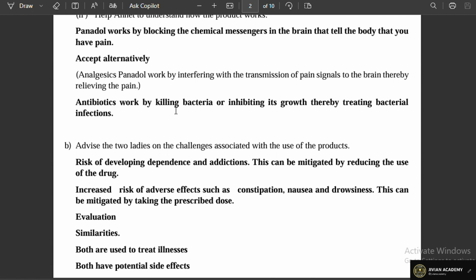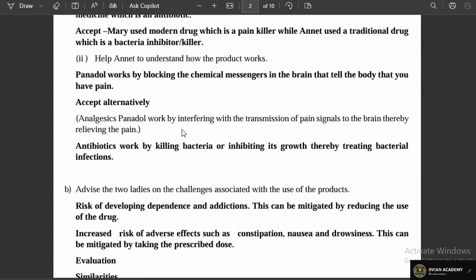They work by killing the bacteria or inhibiting its growth, thereby treating the bacterial infections. So a person who gives that information gets the right score. So when you talk of the functions of the two products, or how they work: analgesic, the role is to relieve pain in general, while antibiotics, their role is to slow down the rate of bacterial infections.